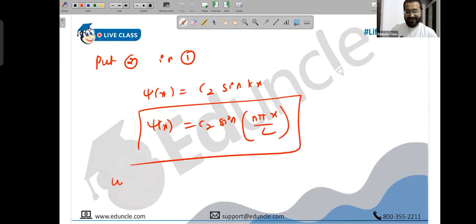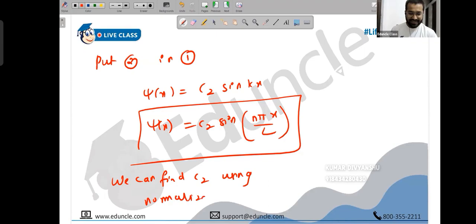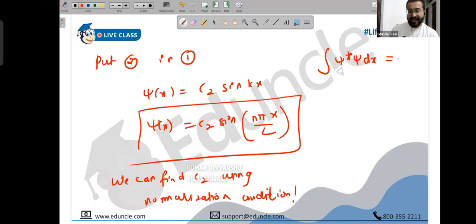Okay. So you can write now that we can find C2 using normalization condition. Smart work done already. Okay. So what is normalization condition? Integration of psi star psi dx is 100%, 1, between 0 to L. It has to exist between. You can write, because it is bounded, beyond this it cannot exist.